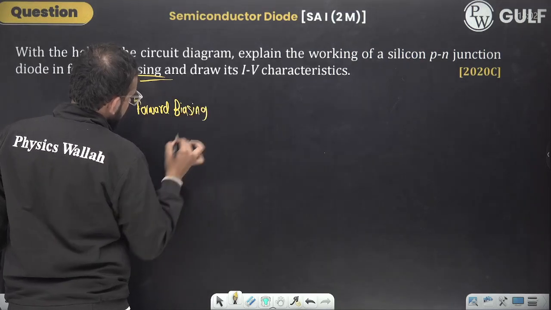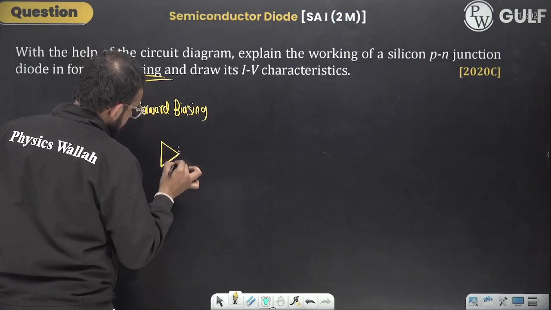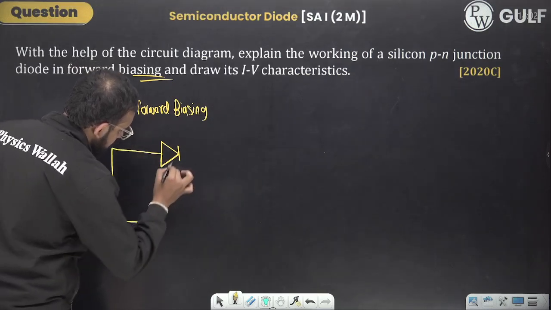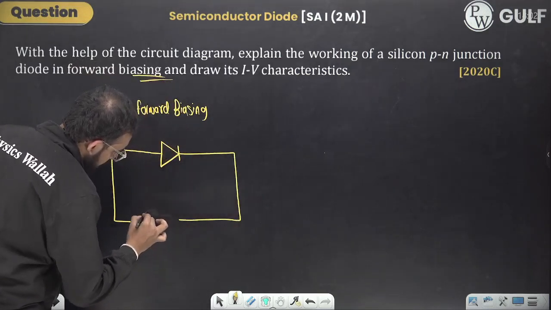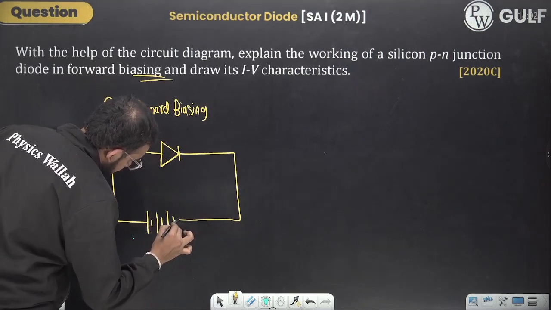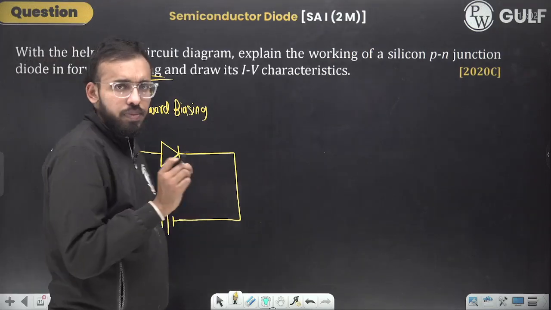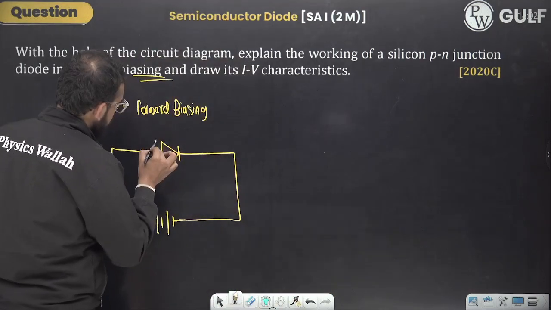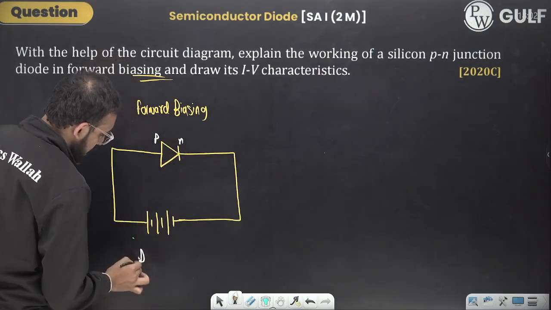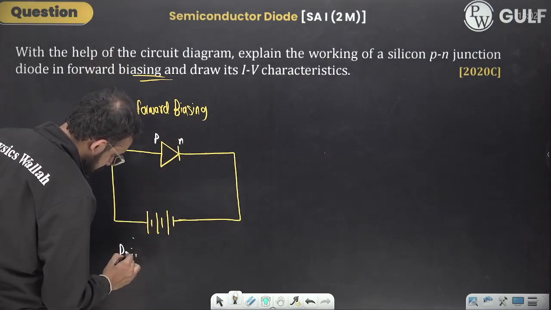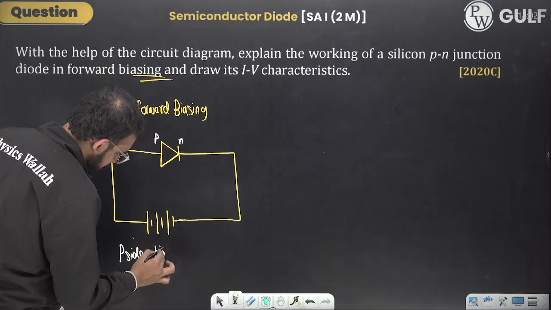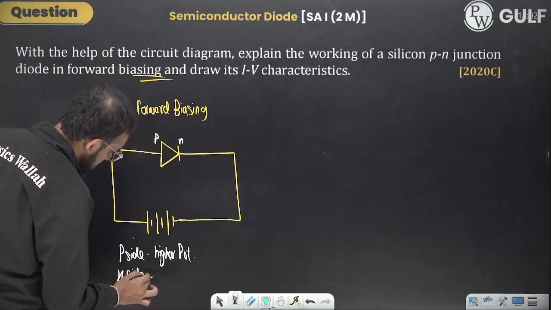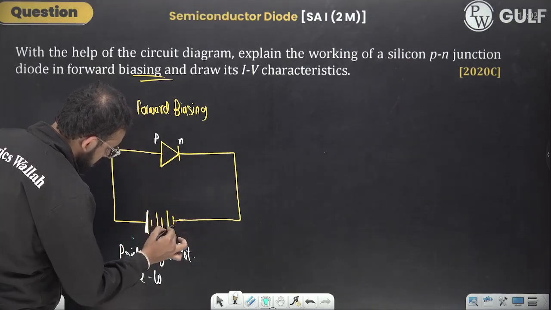When you connect the P side with the positive terminal, not exactly positive terminal, I would say, but with a higher potential. It would be better to say higher potential, right? Fine. So this is P side, this is N side. P side you connect with higher potential, N side you connect with lower potential. This is higher potential, this is lower potential.